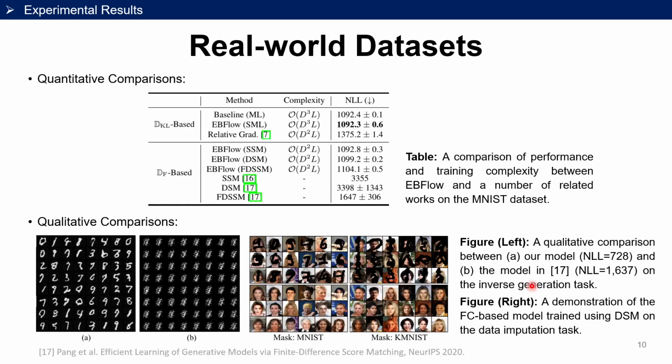To validate the performance of EB flow, this table shows that our method achieves lower complexity or improved performance when compared to the baselines. The figure at the left here shows that we can generate better qualitative results when compared to previous work using score matching. The figure on the right here shows that we can perform imputation by treating the flow-based model as an energy-based model and perform Markov chain Monte Carlo sampling.